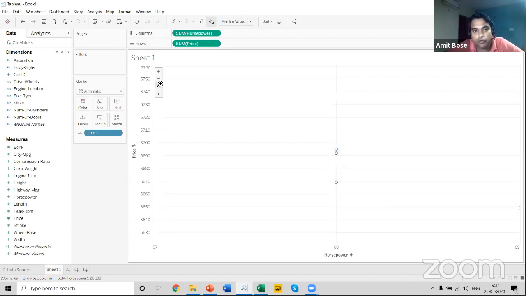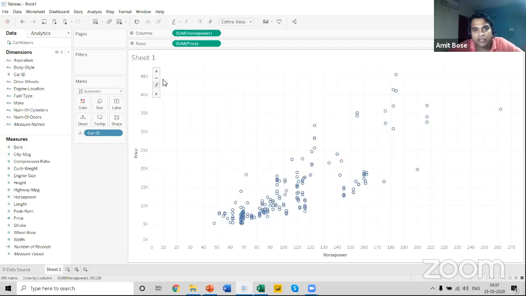Now, if you want to zoom out again, you can just click on this pin arrow, and you will be taken back to the previous state, the initial state of this chart. Now, the two takeaways from this example are how we can see that the price is dependent on the horsepower, and how the price of the car gets affected when the horsepower is increasing.